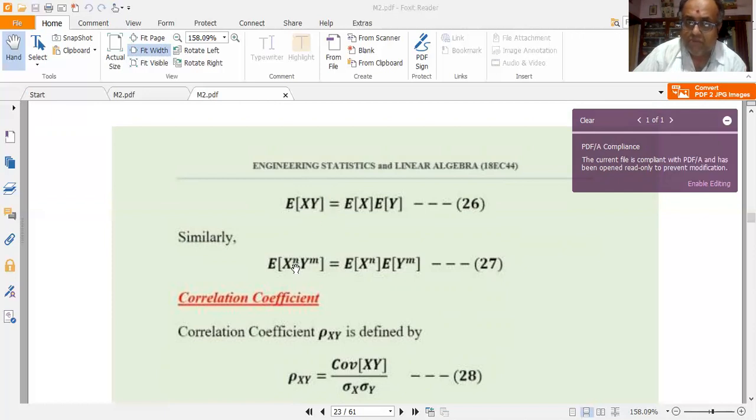Now I have got positive powers, where n is a positive integer and m is a positive integer. I can generalize this and write it as the expected value of x to the power of n into y to the power of m is equal to the expected value of x to the power of n multiplied by the expected value of y to the power of m. Another very, very important result.